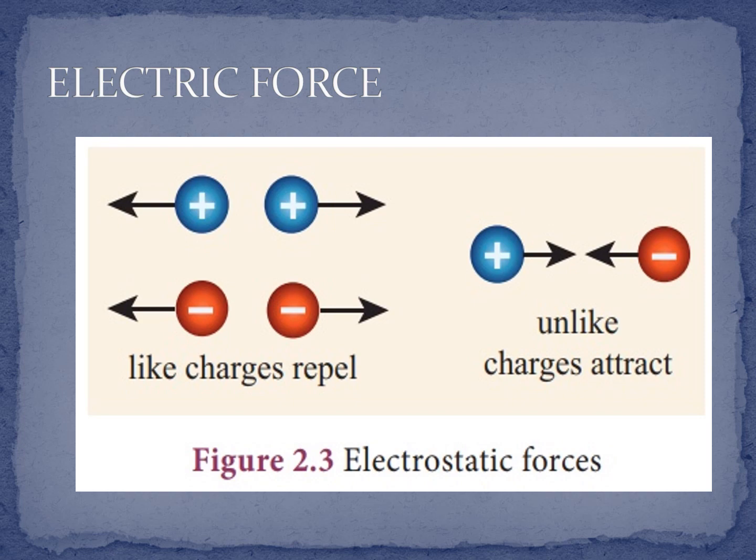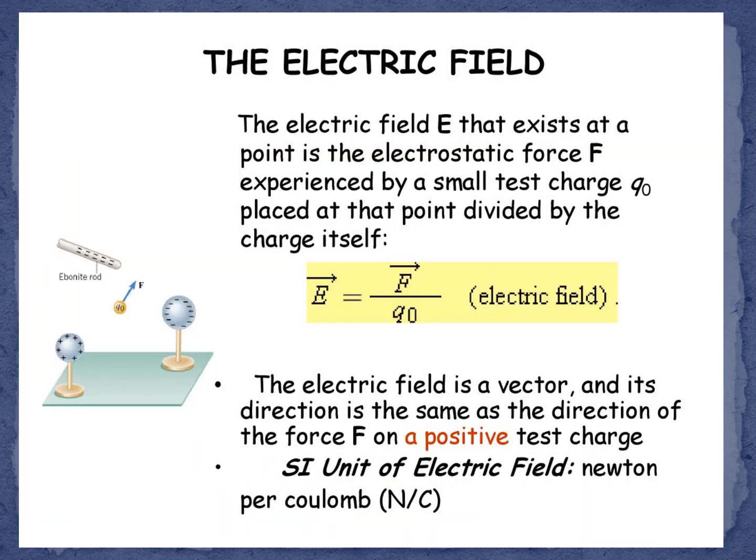Next one, electric field. The region in which a charge experiences electric force forms an electric field around the charge.